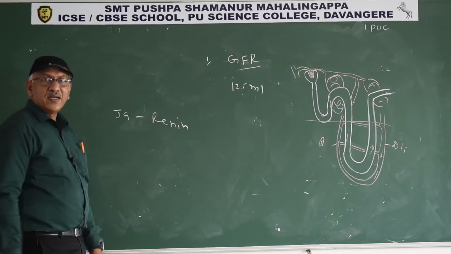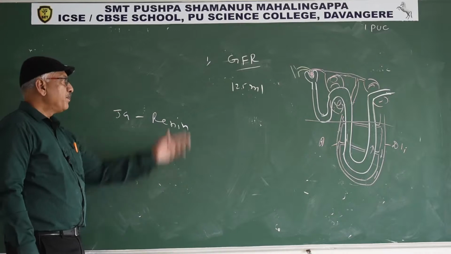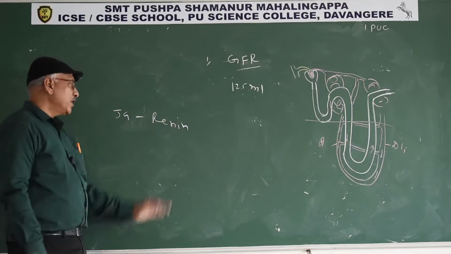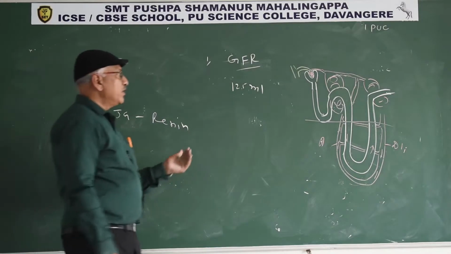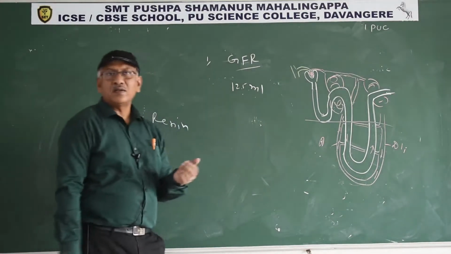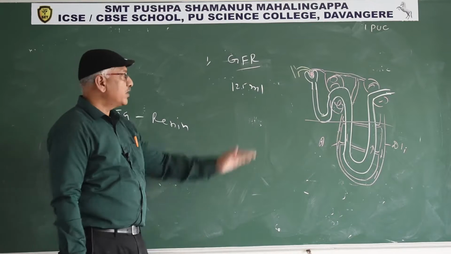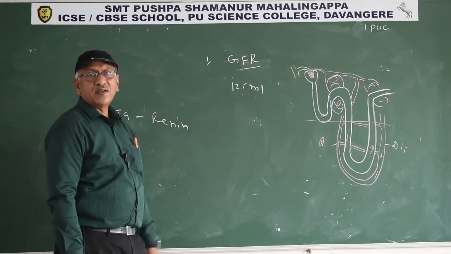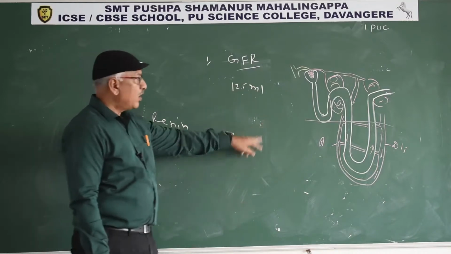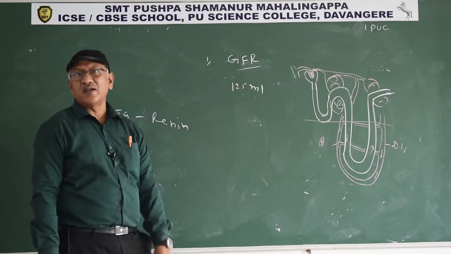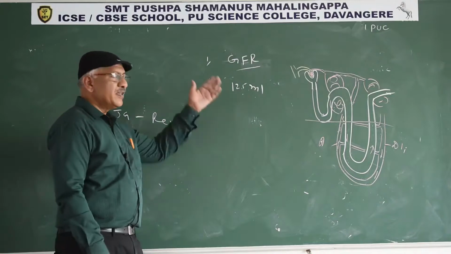Now the lungs release angiotensin converting enzyme, which converts angiotensin 1 into angiotensin 2. Angiotensin 2 regulates kidney function. Angiotensin 2 stimulates the adrenal cortex. The adrenal cortex releases aldosterone. Aldosterone is responsible for facultative reabsorption and increases the blood volume.